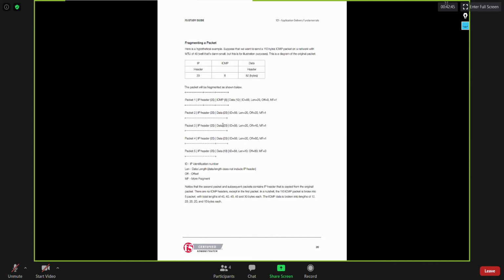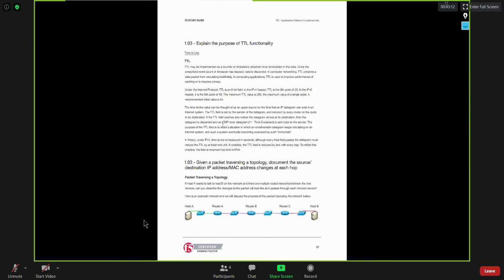You should always try to design your network in such a way that fragmentation would not occur. But if fragmentation does take place in your network, definitely it is going to increase the latency and the overhead, and the overall performance of the network will be degraded.